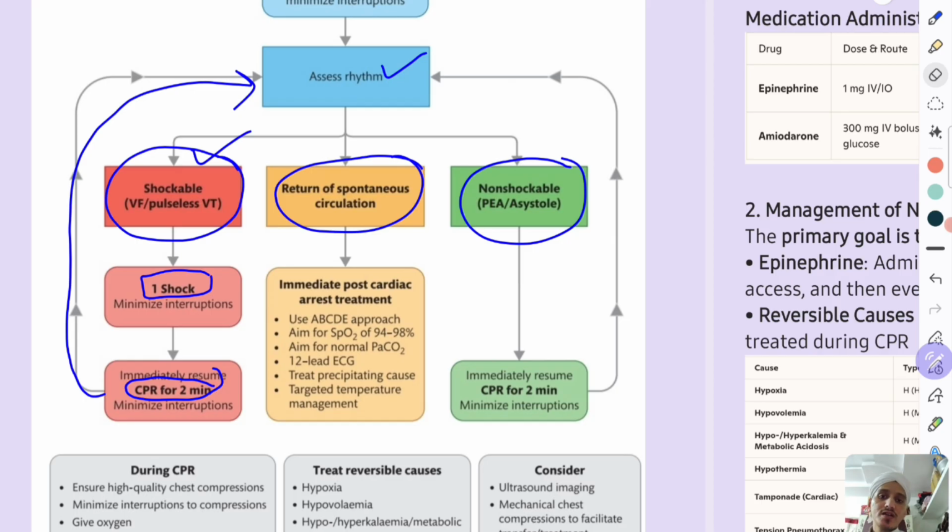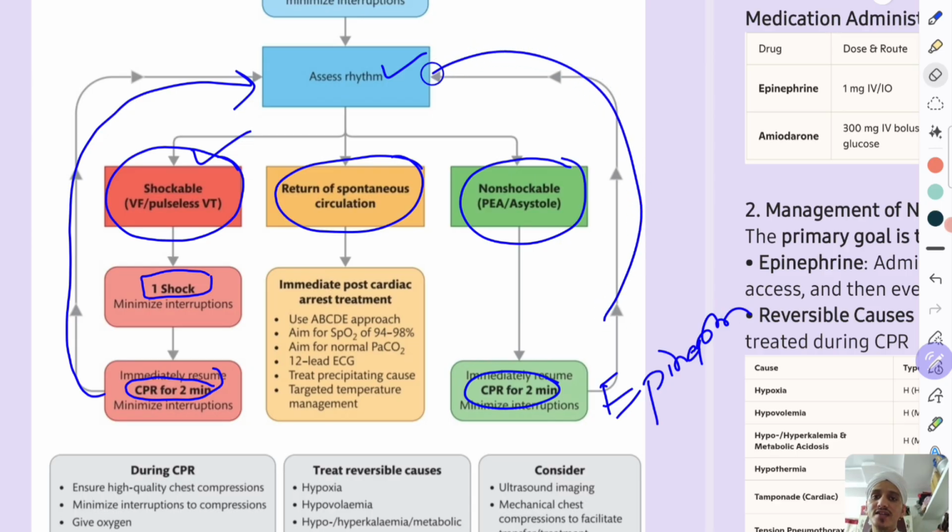In a non-shockable rhythm, there is no role of defibrillation. You will provide CPR in 2-minute cycles, give the drug epinephrine 1 mg every 3 to 5 minutes, and assess the rhythm. Now, if the patient has ROSC, meaning return of spontaneous circulation, then you will do the following things.